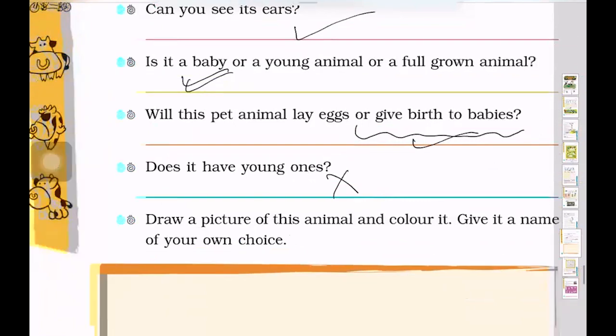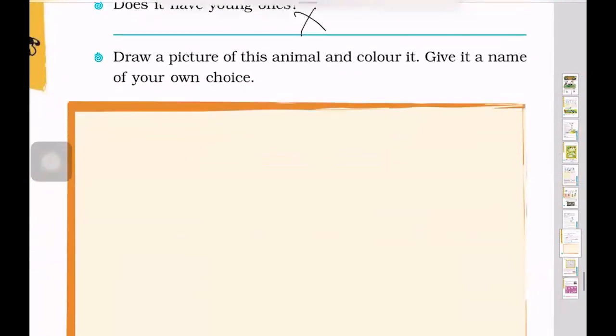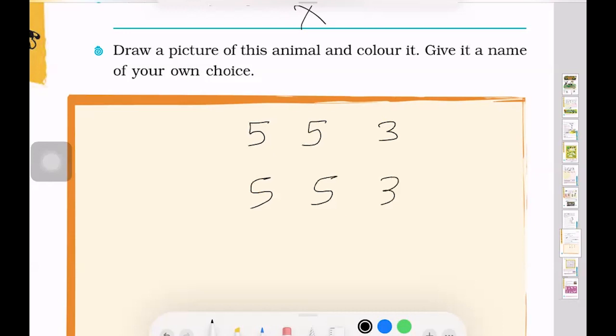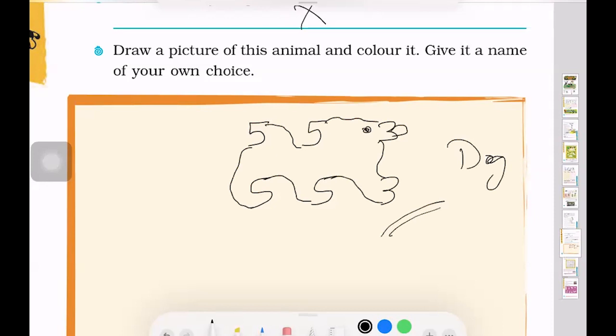Draw a picture of this animal and color it. Give a name of your own choice. So yes, you can do it, but I'll tell you an innovative way to draw a dog, as I don't have such a good drawing, but still. You can write 5, 5, 3, 5, 5, 3. Connect this with this with this over here, here, and you can draw an eye also. So this can be a dog. Obviously, it does not look like Scooby, but yeah, it's a dog. So let's move forward now.